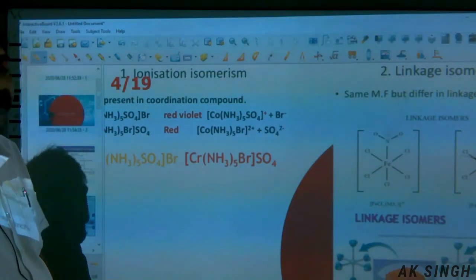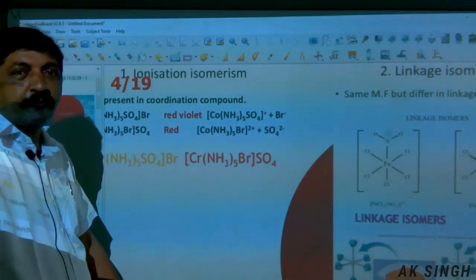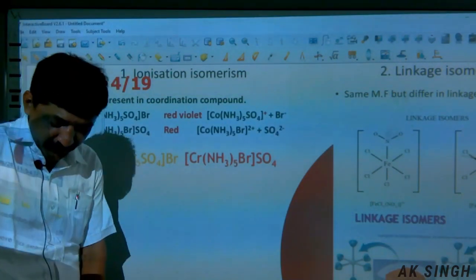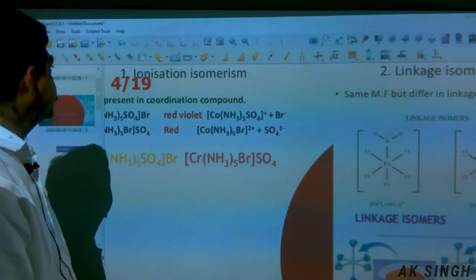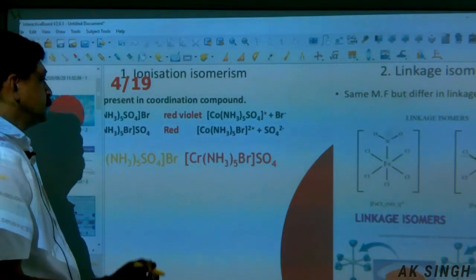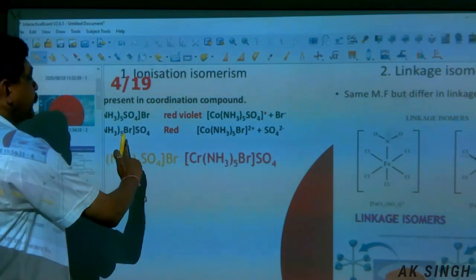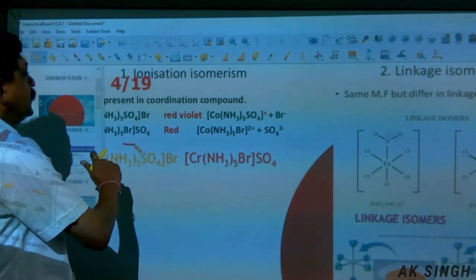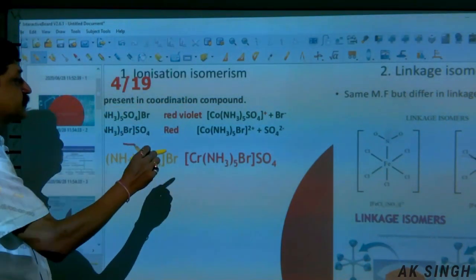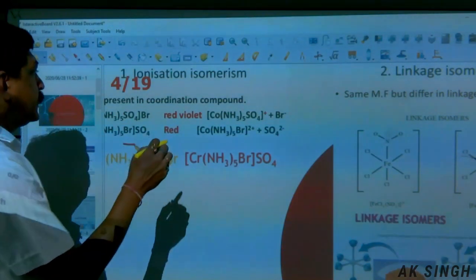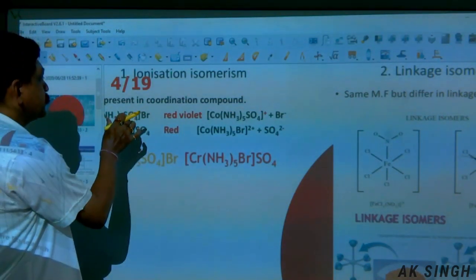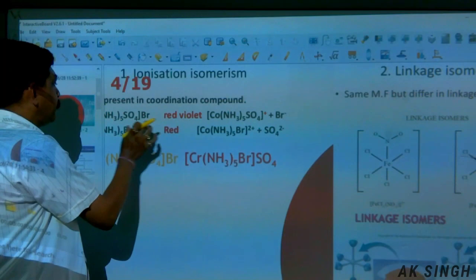Among those, the first is, let us take ionization isomer. One question is always asked in the board examination from this part. Now, ionization isomers are found in certain compounds. Just take this example.